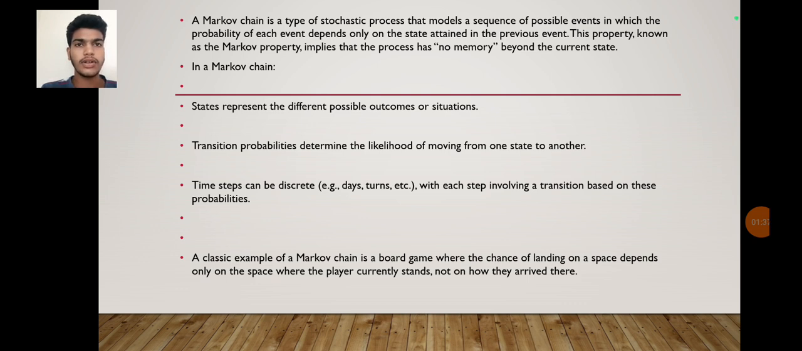What is an example of a Markov chain? A classic example of a Markov chain is a board game where the chance of landing on a space depends only on the space where the current player stands, not on how they arrived there. So this is how the previous event matters, which is called a Markov chain. This is nothing but a Markov chain.